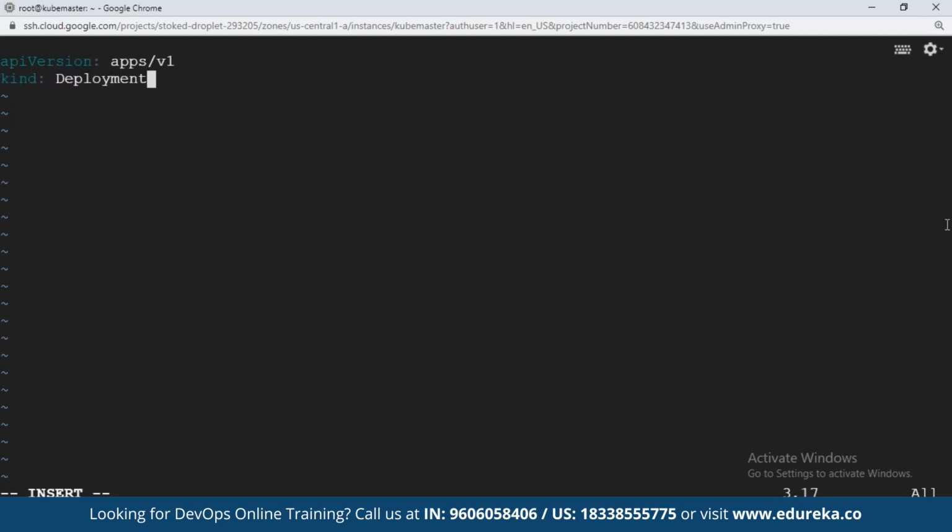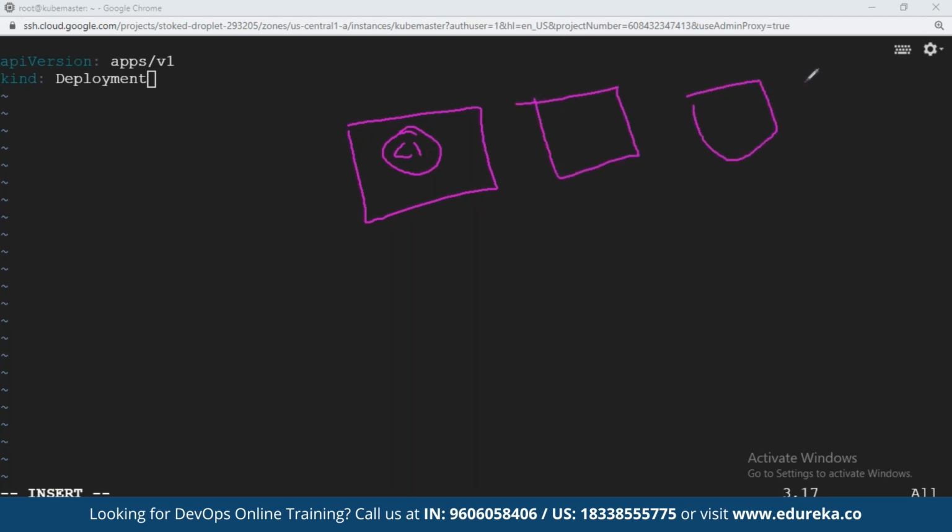Deployment consists of the following things, friends, if you are confused that I directly jumped from pod to deployment. Not to worry. A pod is what? One single container. In a pod, you will have one container only. If you want to create multiple pods of the same image, C1, C1, C1, and you also want to manage these replicas, they are called replicas.